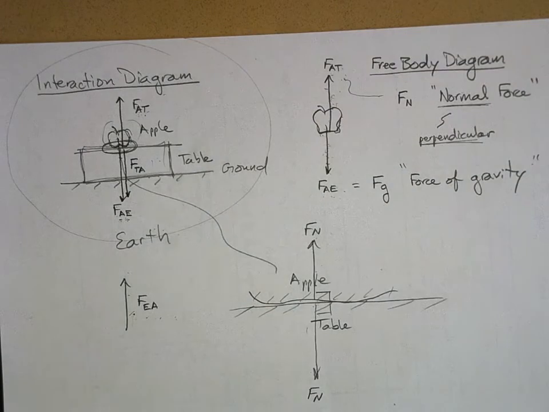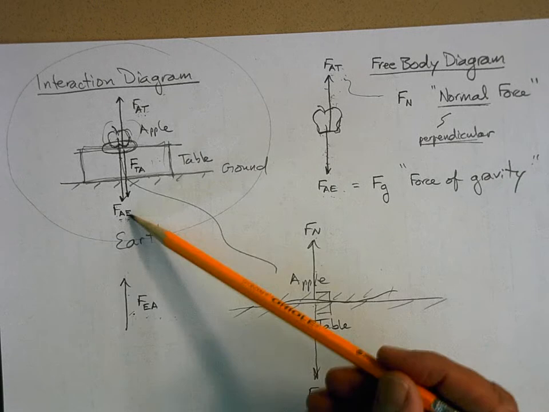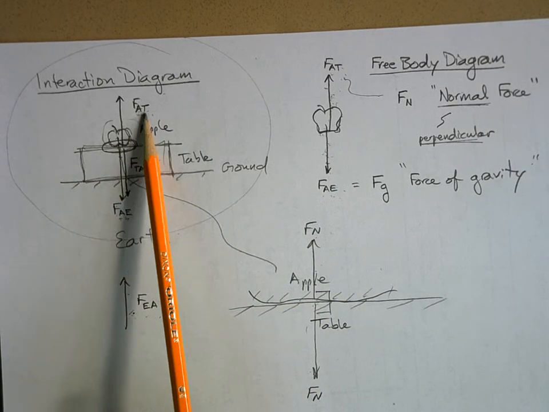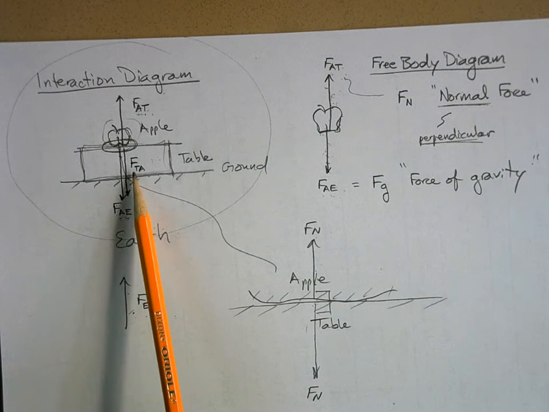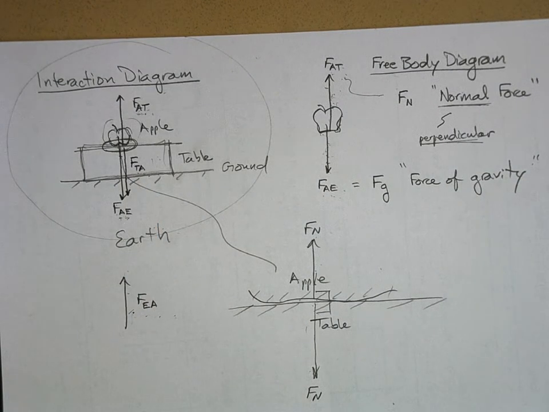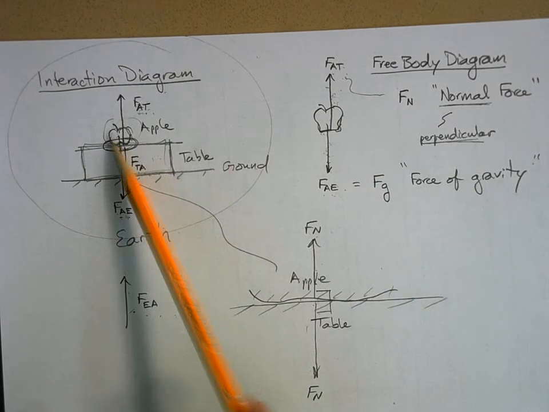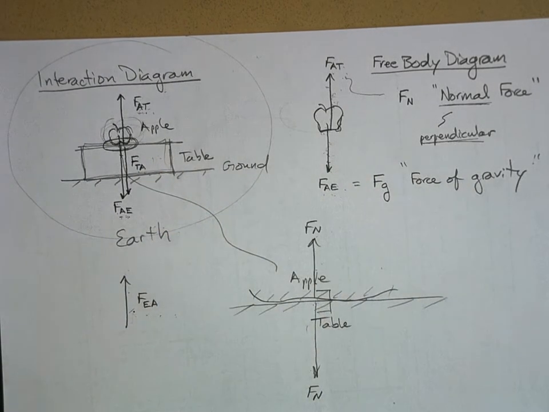And we can draw a picture showing that interaction. We can use these subscripts as the force on the apple by the table, the force on the table by the apple. And then we take that interaction force. Sometimes we would just draw a picture of one of the objects, called a free body diagram. We're going to cover that in more depth later on.